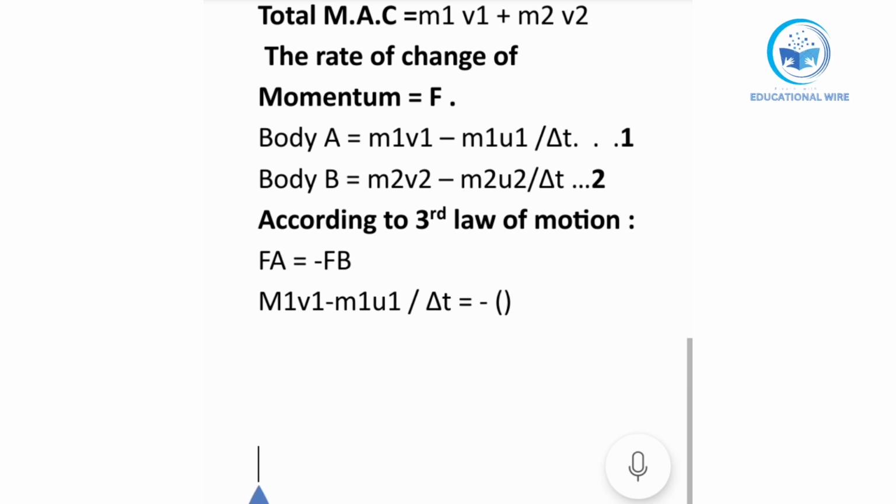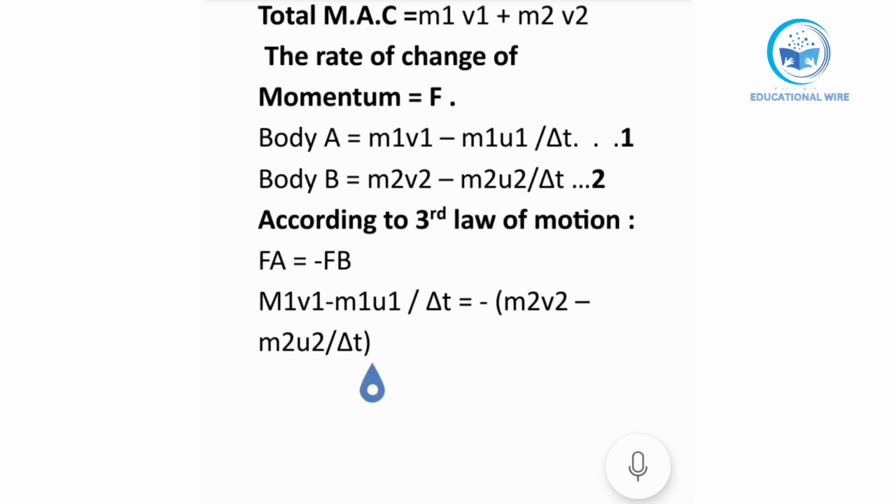In this bracket we will write the value of body B, according to the second equation. We are not doing anything else, we are just putting both equations equal to each other.